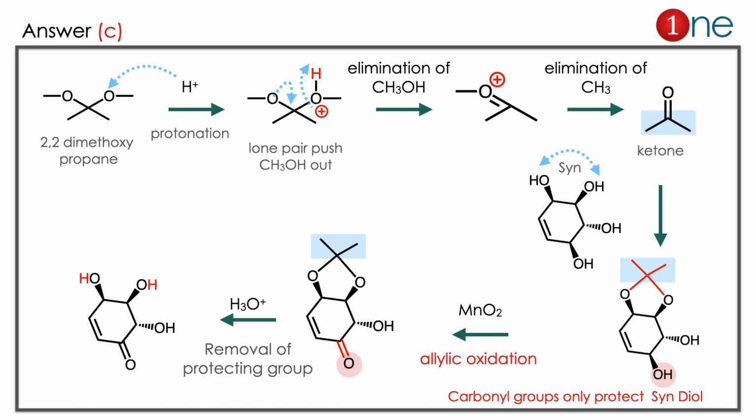So here you have to learn 2 things. What is protection and deprotection? Here the carbonyl, mostly in acetone form, protects the diol group, which should be in cis position. Second, don't imagine the reaction only from the starting material. It can start from the reagent also. Here the reaction starts from dimethoxypropane to ketone formation. So you have to guess which is the real reactant, where the reaction center is.